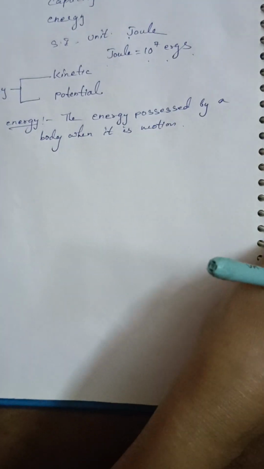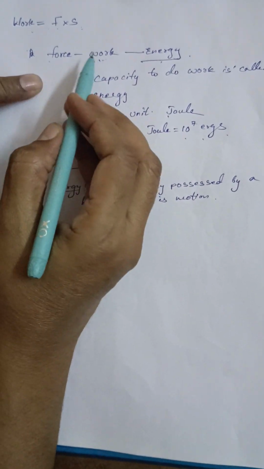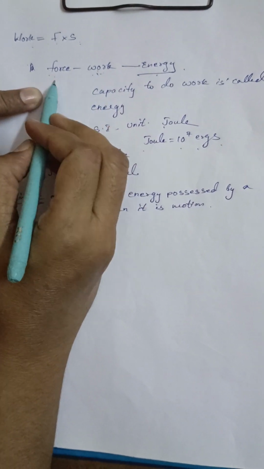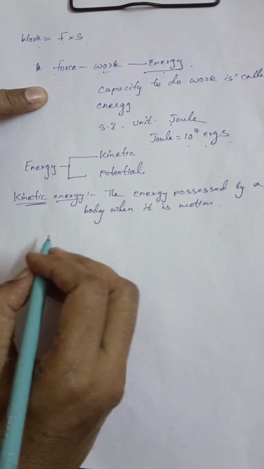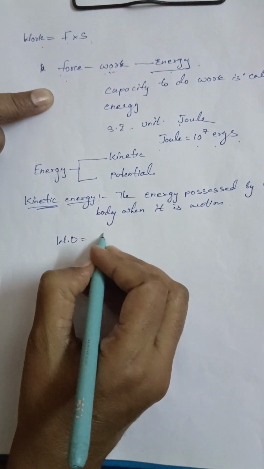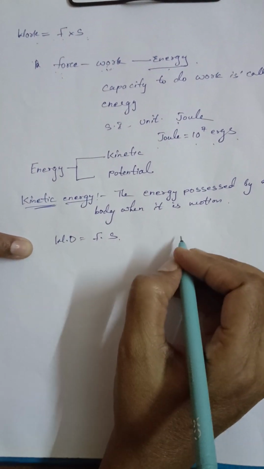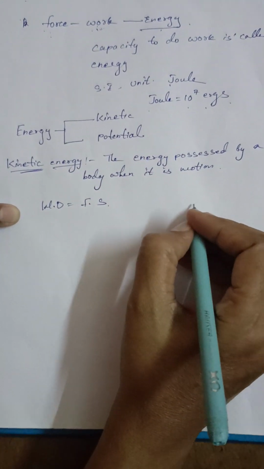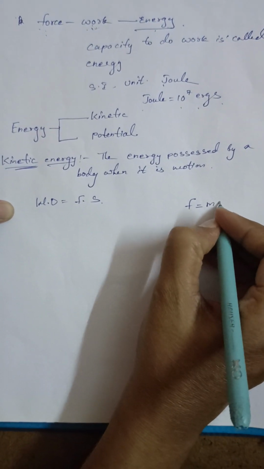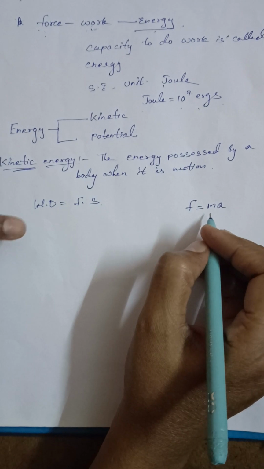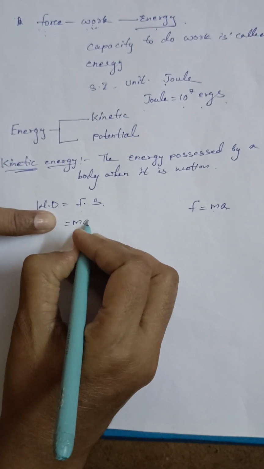Okay, now see here what I said. When we are applying force, that is converted to work. So work will be done by the body. So capacity to do work is called energy. Now let us see from here. Work done is equal to force into displacement, right? You might have remembered Newton's second law. What is Newton's second law? It says F is directly proportional to mass into acceleration. That is F is equal to ma. So in place of force we can write ma, right? So here we will write m into a, right?